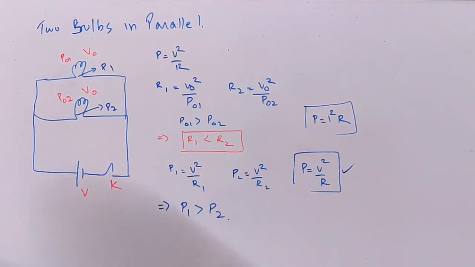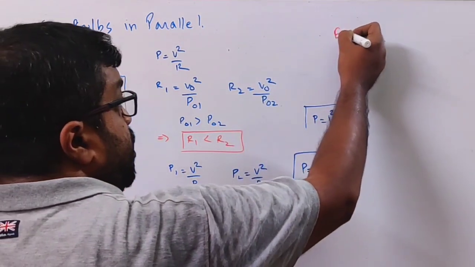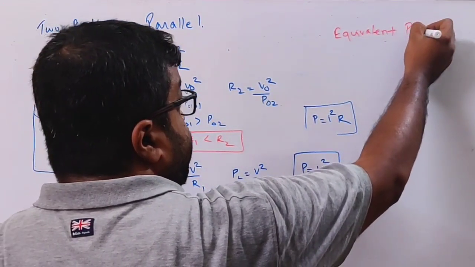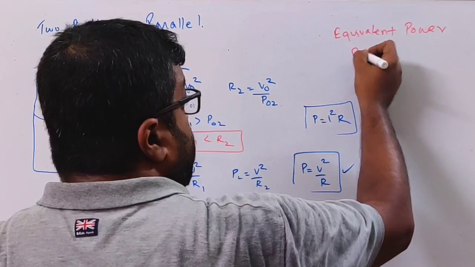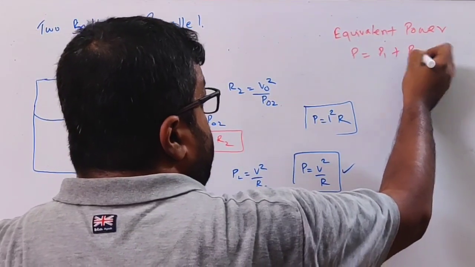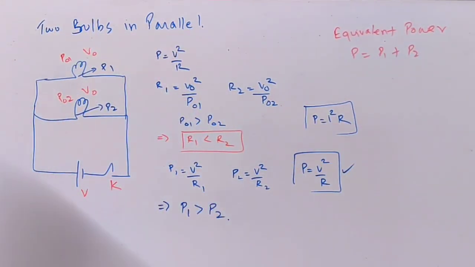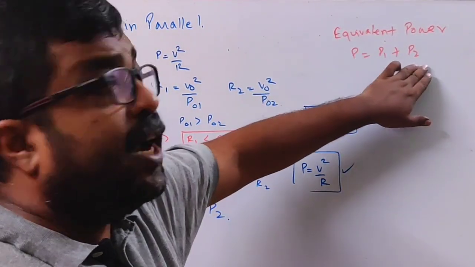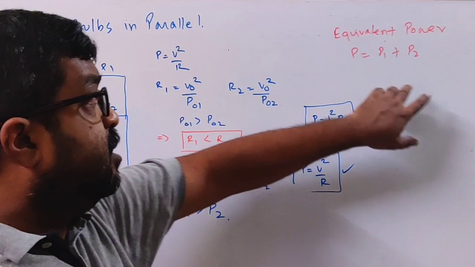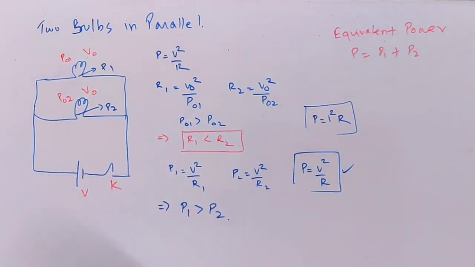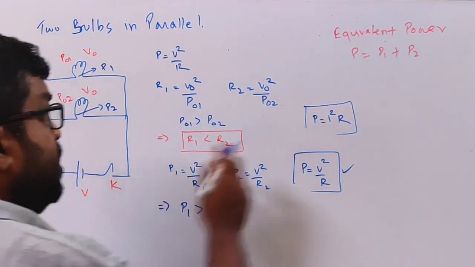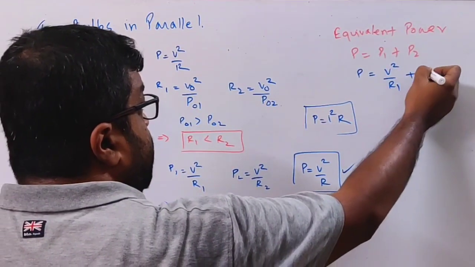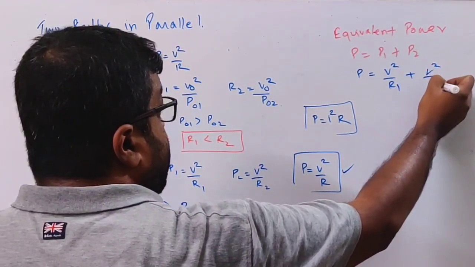Now what about the equivalent power? So equivalent power P is equal to P1 plus P2. Don't worry about the formula. Power is a scalar quantity, so the basic rule is you have to add. Scalar quantity means direct addition. So P equal to P1 plus P2. But what is P1? P is equal to V square by R1 plus V square by R2.